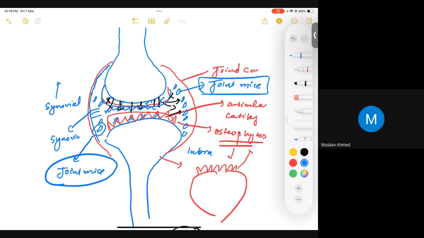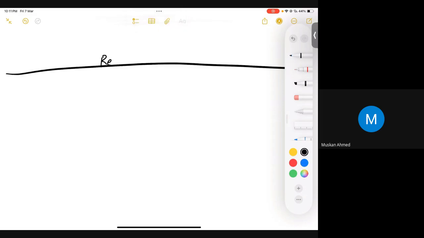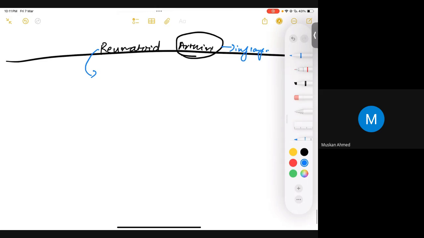Yes, doctor. Okay, perfect. So let's discuss our next pathology, which is rheumatoid arthritis. Very high yield. You're going to have a lot of MCQs on it. I think you guys already have an idea of rheumatoid arthritis because it's, I would say, the highest yield topic of the entire MSK. As it is an arthritis, it means it's some kind of inflammatory bone condition. Can I say that? You're going to have some inflammation. Yes. Okay, perfect.